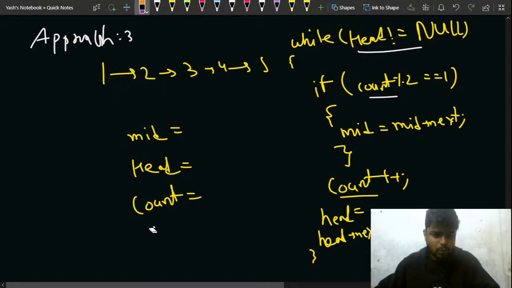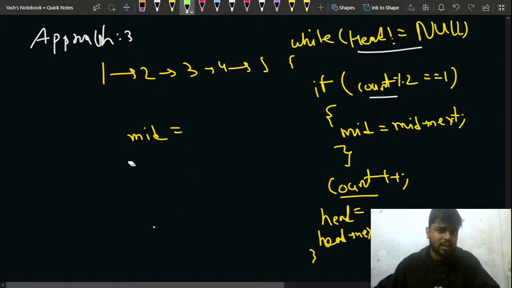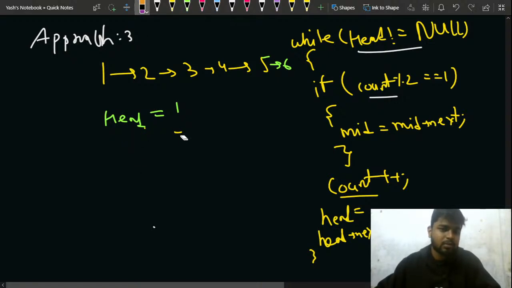So now let's make some space again, and let's try and iterate again. I have the mid, I have the head, and now I have 6 as well, right? So this is how my linked list looks like. In this case, my head is pointing initially to 1. Let me write it clearly. So head initially will be 1, and my mid also will be 1 because it will be pointing to the head.